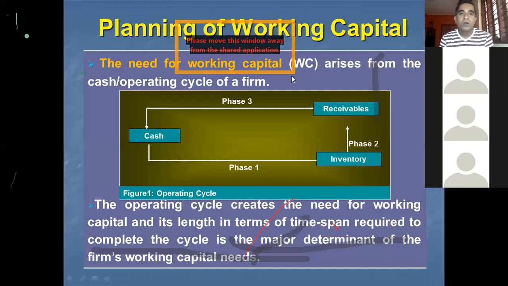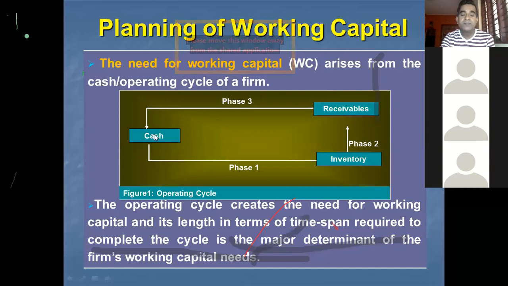So we are moving on to the next part, planning of working capital. We also deal with the need for working capital in this part. The need for working capital arises from the cash cycle or operating cycle of a firm. So what is the operating cycle?